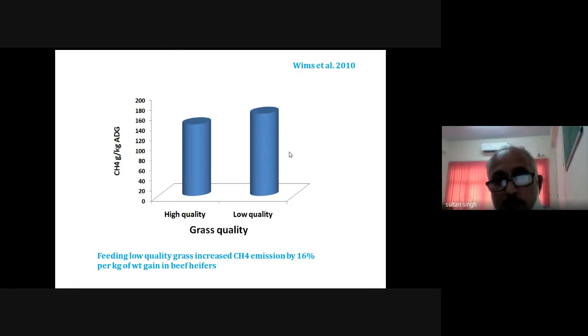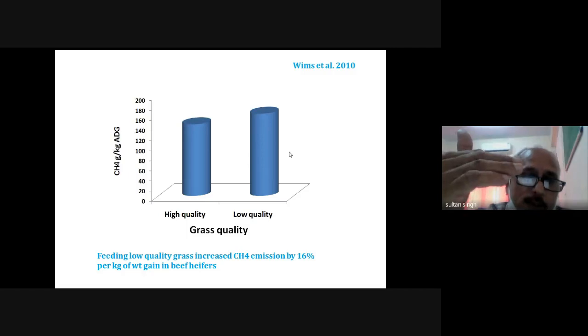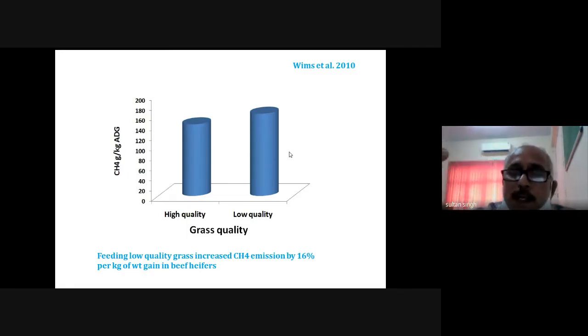But if the quality of the grass is poor, in that case, to attain 1 kg of the body weight gain, the methane production is 180 gram. This shows that the quality of the fodder greatly influences the production of the methane per kg of the product, whether it is the weight gain, the milk, the wool, or the hair.